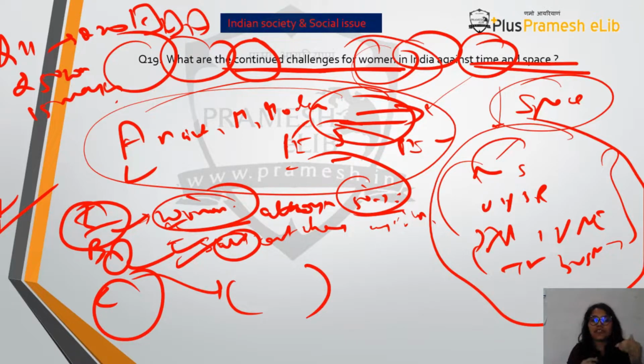It's on you how much introduction you want to write, but in the introduction you have to write this, that women have a population of about 50%, and even though they are sharing equal space with men in the numbers that they have, number is not the strength here, because politically, economically, educationally, socially they are still backward. And now what you will write is the challenges.